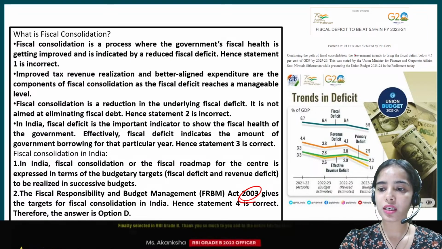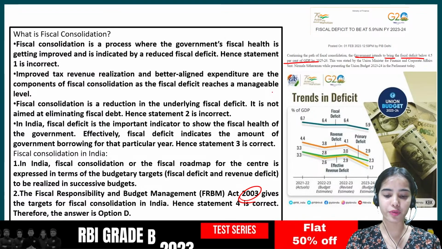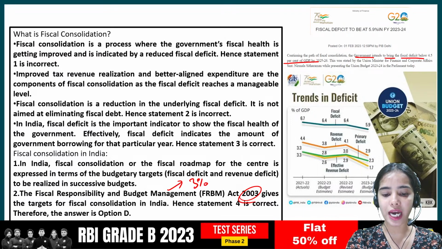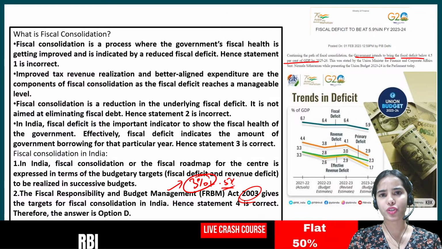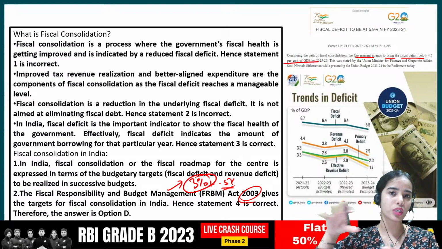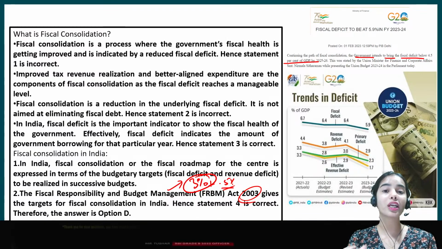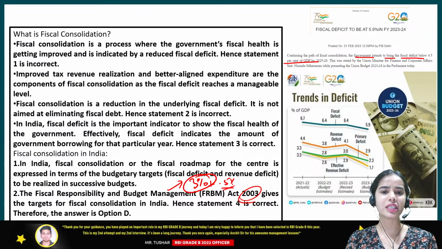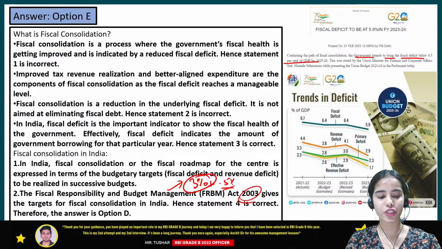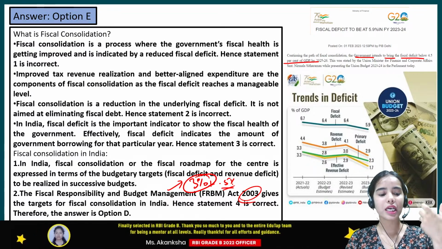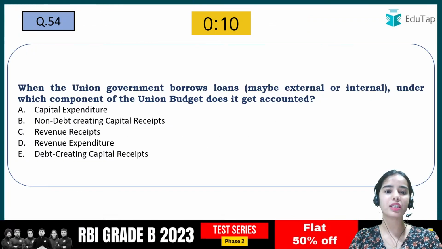Okay, so here the government intends to bring the fiscal deficit below 4.5% of the GDP by 2025-26. The FRBM Act has actually given the target of 3% for the fiscal deficit with 0.5% additional leverage. Okay, so in total 3.5% is the total limit that has been given by the FRBM, that the government of India is not able to meet because of the COVID. Also the fiscal deficit was quite high in our country. Okay. So this is the basic idea of the fiscal consolidation and the FRBM Act that provides the target for the fiscal consolidation in India. The target is 3% with 0.5% leverage.